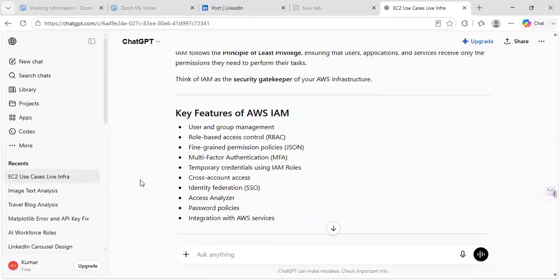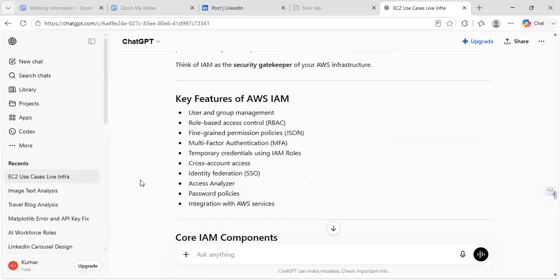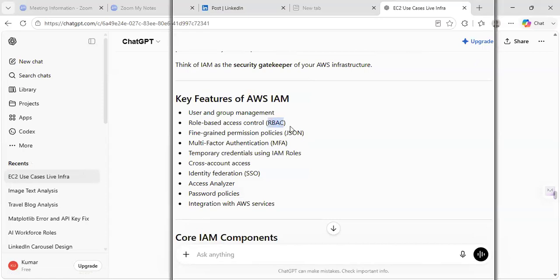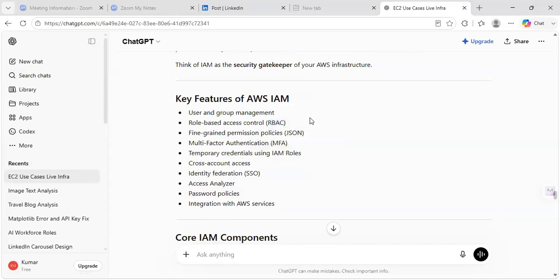So what are the key features of AWS IAM? User and group management will be there, users management and group management. Role-based access controls are there. This is a very important topic, RBAC. In every cloud, we are going to talk about this one. In IAM security policies, RBAC is the primary topic to follow the security policies. Role-based access control is managed to have high security.